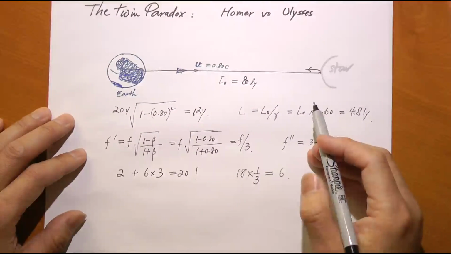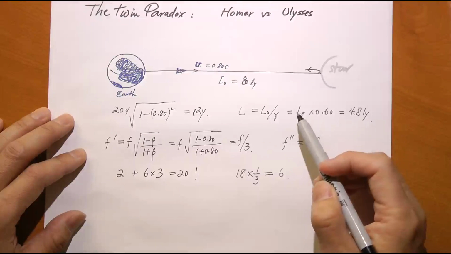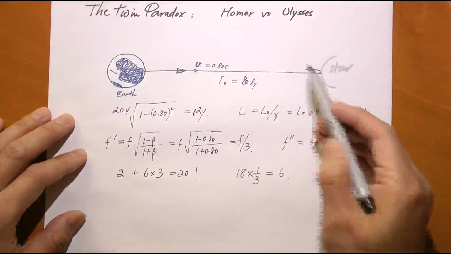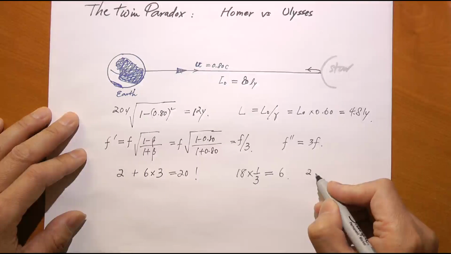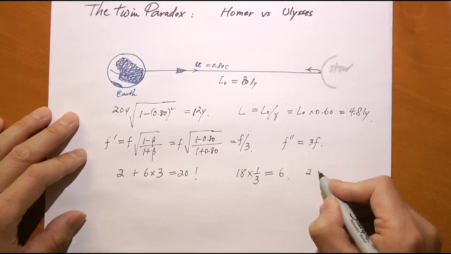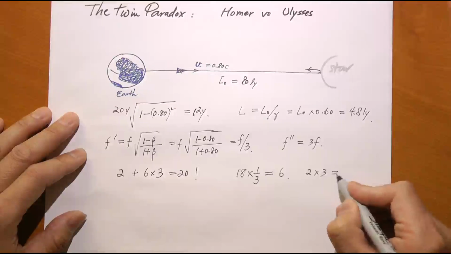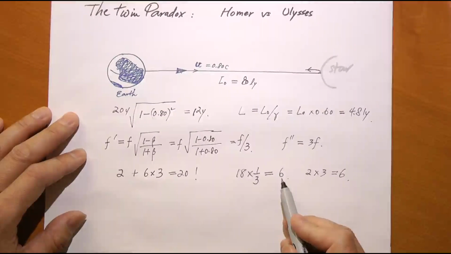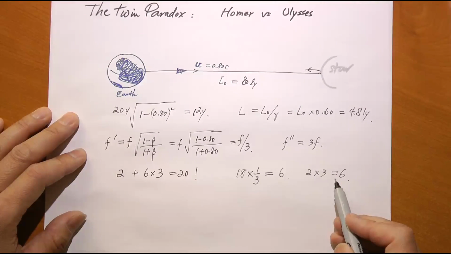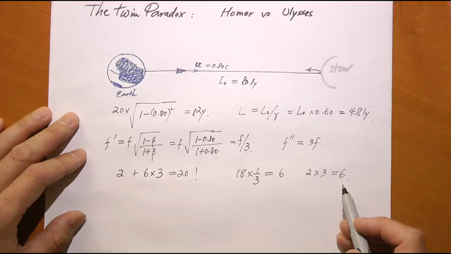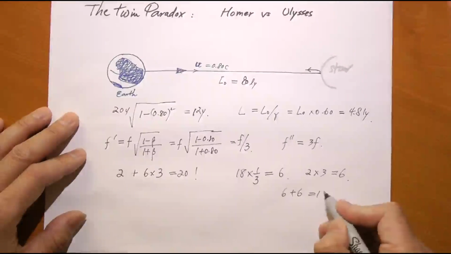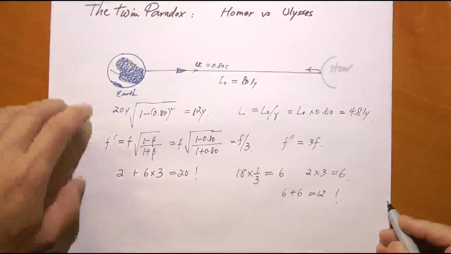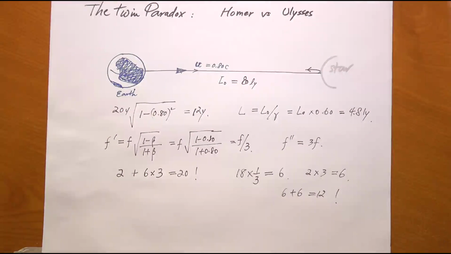And in the last 2 years, the signals were coming at a faster rate because the last slow signal has already returned. And you got 2 years, and the signal comes in this time at 3 per year, and that's another 6 signals. So you got 6 slow signals and 6 fast signals within that 20-year span. And the total number of signals is 6 plus 6 equals 12. Therefore, Homer did receive no more and no less than 12 signals from Ulysses.